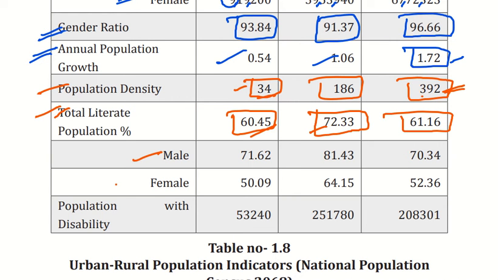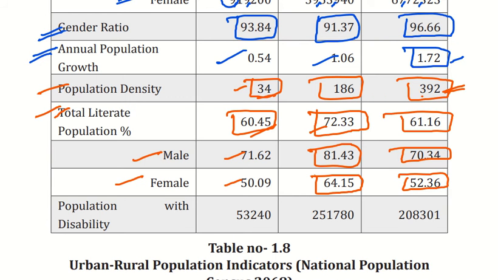72.13%. If you talk about male and female separately, then in the Tarai region, female has 52%, and approximately male is 70%. Similarly, male is 81% in hilly, and 64% in the Tarai.